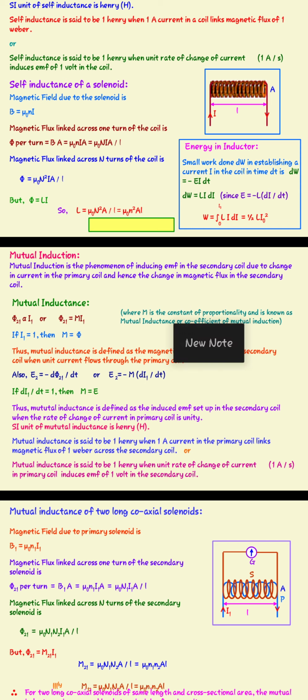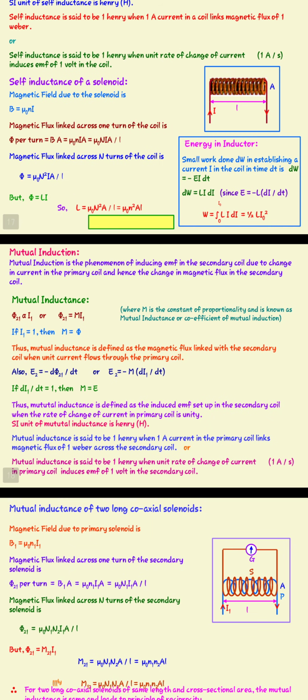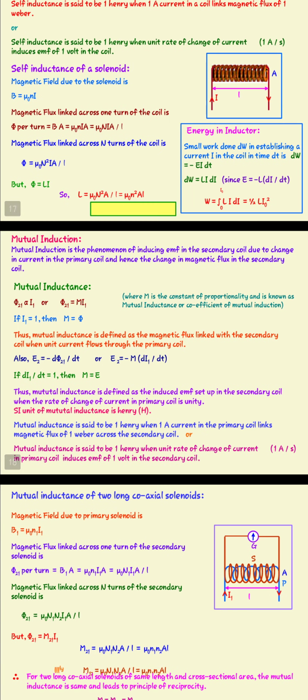So here we have taken two coils. The first coil has cross-sectional area A1 and number of turns N1. The second coil has area A2, suppose, and number of turns N2. If two coils are placed in such a way that a change in the current in one coil induces EMF in the other coil, then this phenomenon is called mutual inductance. Now we want to find the expression for it.